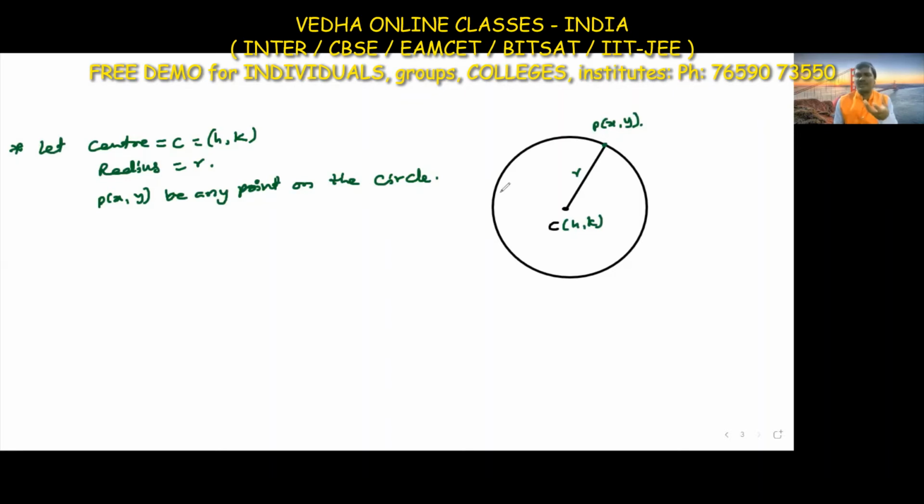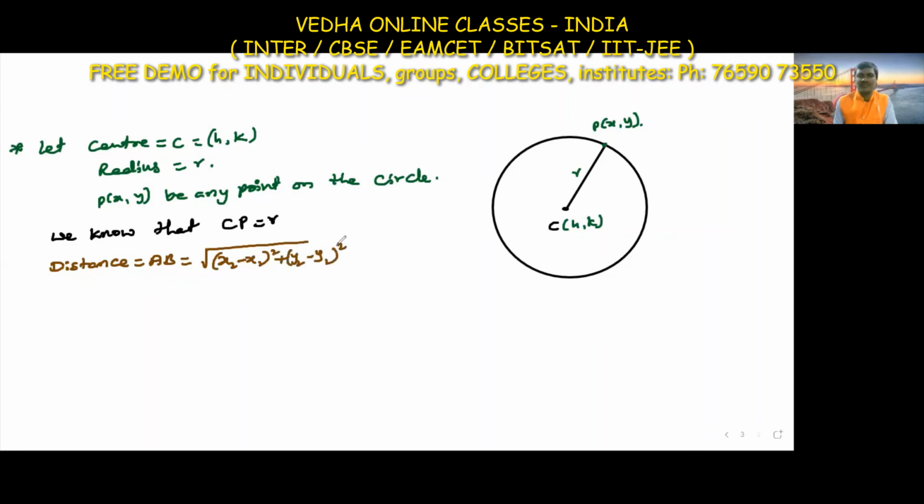Same concept here: the distance between the center and any point on the circle is always equal to the radius. We know that CP is equal to r. For finding the distance CP, we use the distance formula again. If we take any two points A and B, the distance is the square root of x2 minus x1 whole square plus y2 minus y1 whole square.